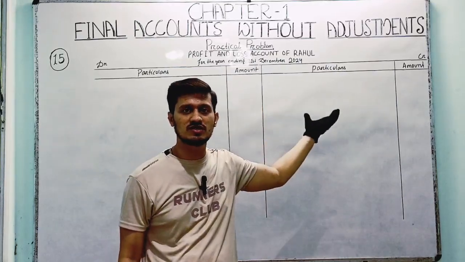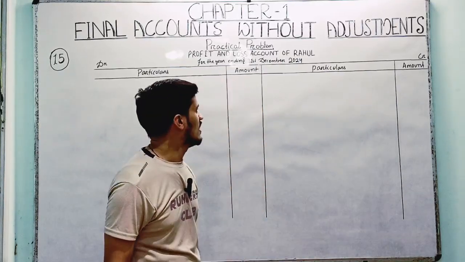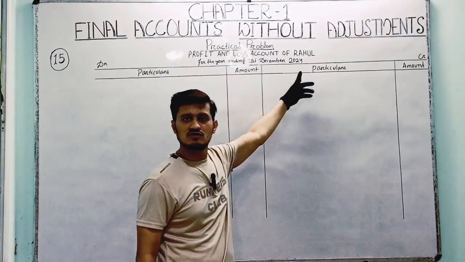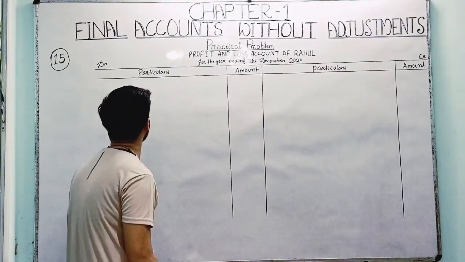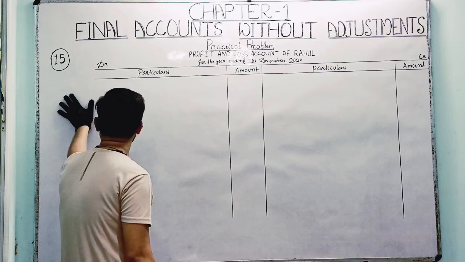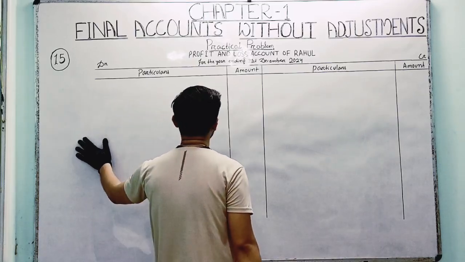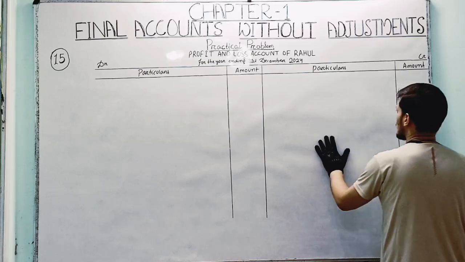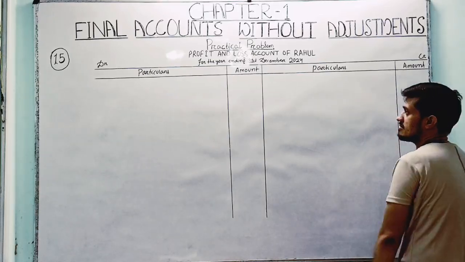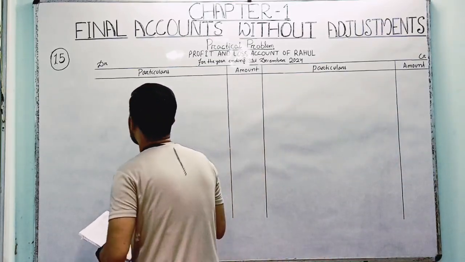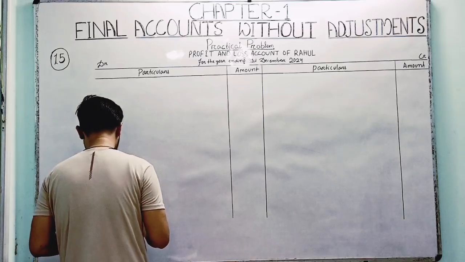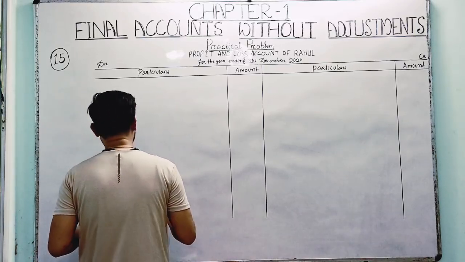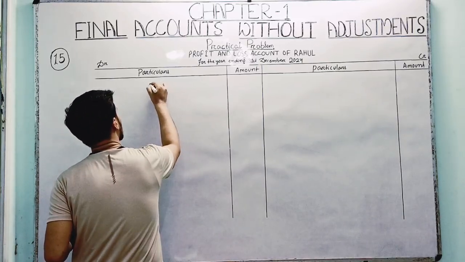Otherwise, in most questions it is 31st March, right? And the year 2024, so I put down 2024. Here on the left side the debit transactions and their amounts will enter, and here the credit transactions and their amounts will enter, right? Okay. So the first transaction of the PL account on the debit side: